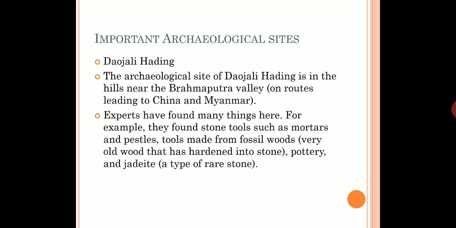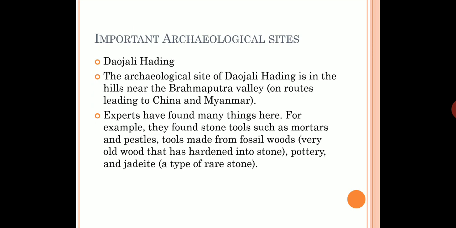The second important archaeological site is Daojali Hading. This site of Daojali Hading is in the hills near the Brahmaputra Valley, on the routes to China and Myanmar. Experts have found many things here, like stone tools such as mortars and pestles, tools made from fossil wood, very old wood that has hardened into stone, pottery, and jadeite, a type of rare stone which has been brought from China.